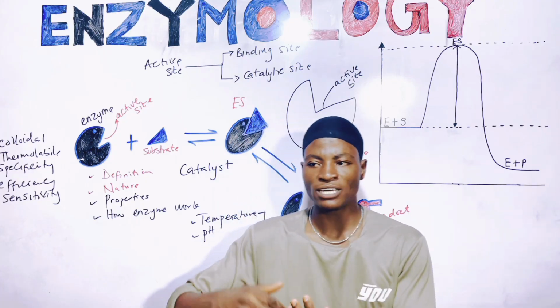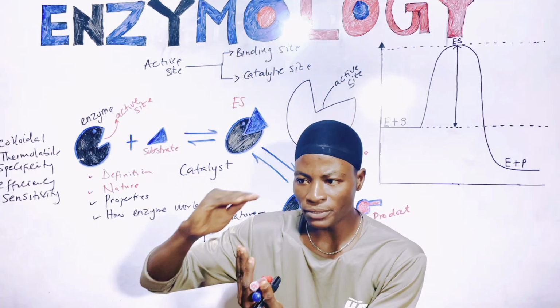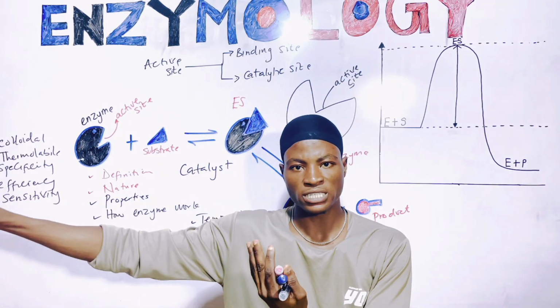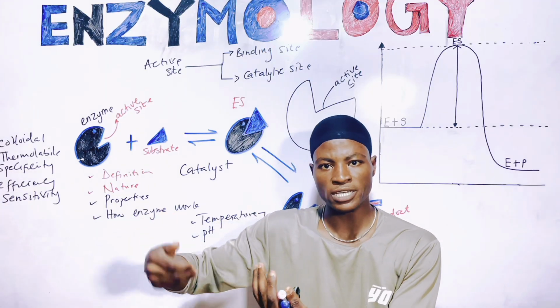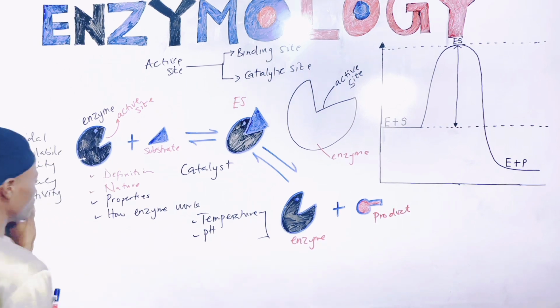So enzymes have their own particular pH at which they perform their function. So this pH is referred to as the optimum pH. So they are highly sensitive to this pH or temperature. That's basically what is happening there. So that's about the sensitivity.